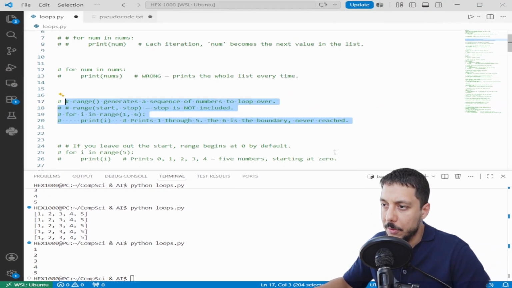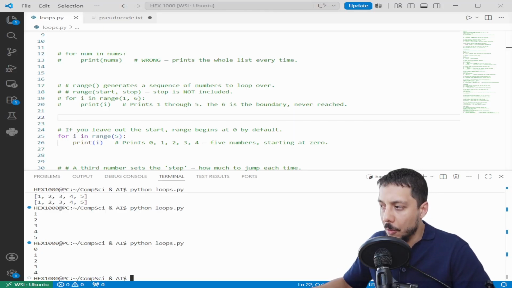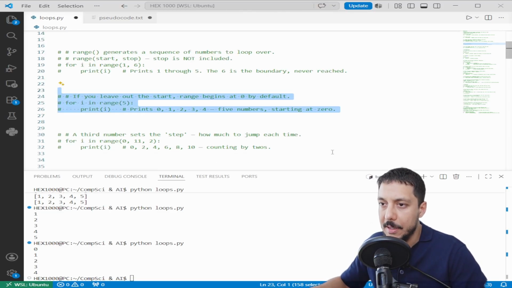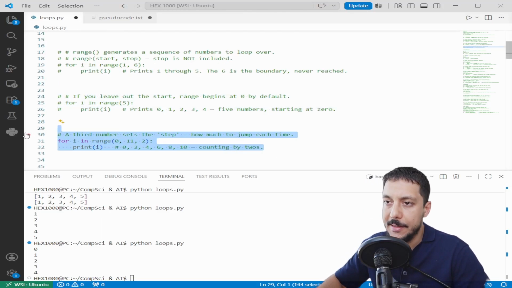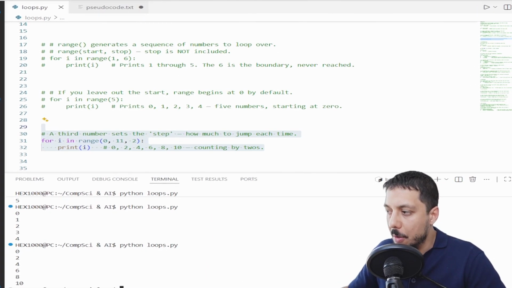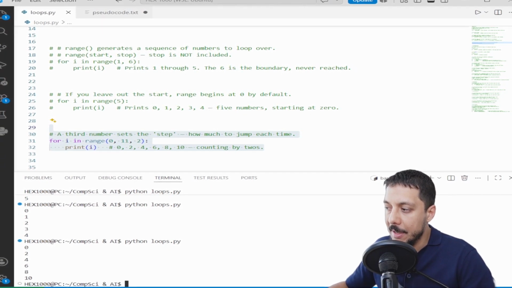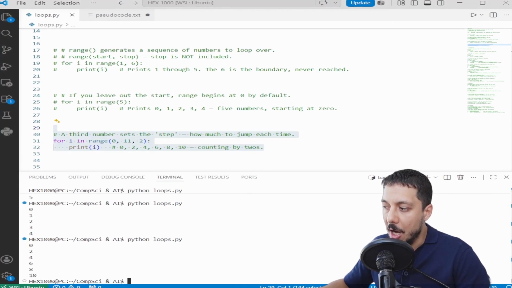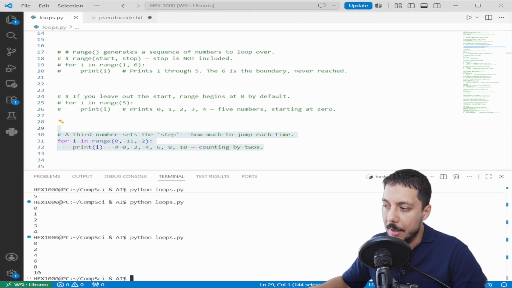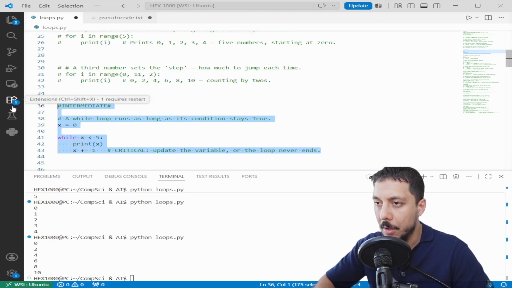Let's code these out, open this one, and run it again. No start number, Python begins at 0. This is why programmers count from 0. The language defaults to it everywhere. Let's add a step. Let's get rid of these. Then open the next example. Run it again. 6 numbers now. Start at 0. Stop before 11. Jump by 2. Every even number. The step is how you skip. Count backwards or stride through data. Now the next one. Clear the terminal.